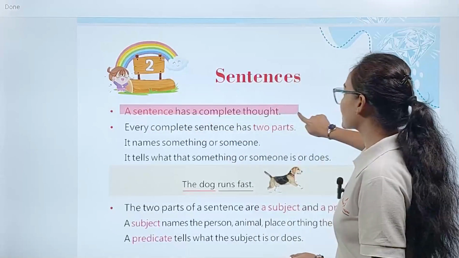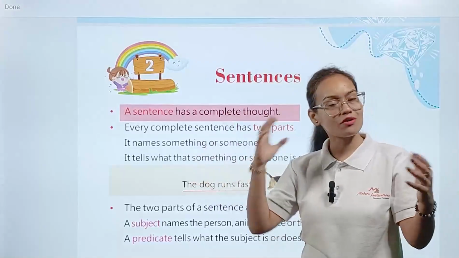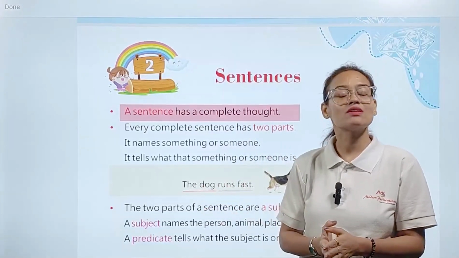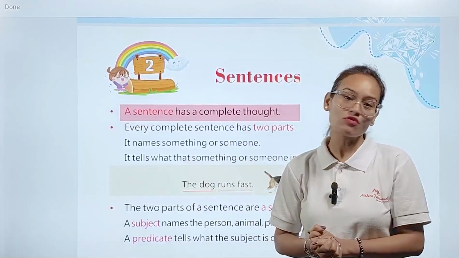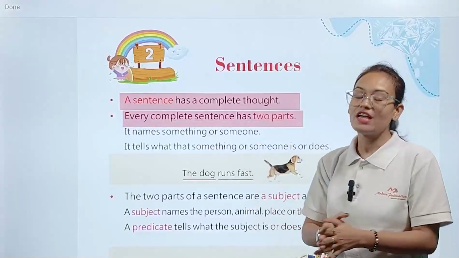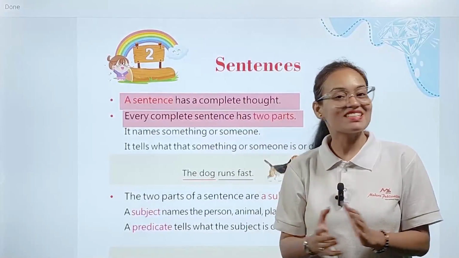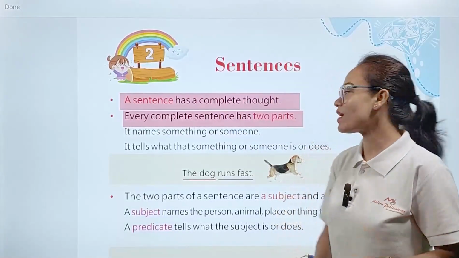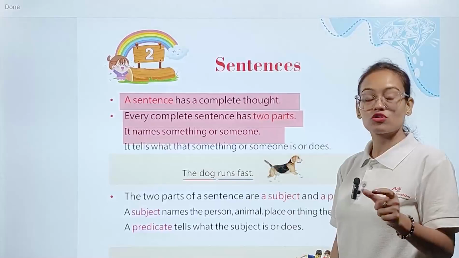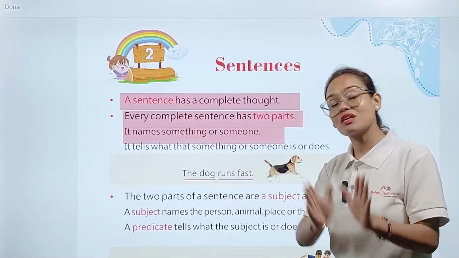A sentence has a complete thought. Now, what is the meaning of a sentence? A sentence means a complete thought. Whatever you are thinking in your mind, you can put it in a sentence. And a sentence is nothing but the combination of different types of words. Every sentence has two parts. Every sentence is divided into two parts. It names something or someone. So the first part of our sentence tells us about the name of something or someone.